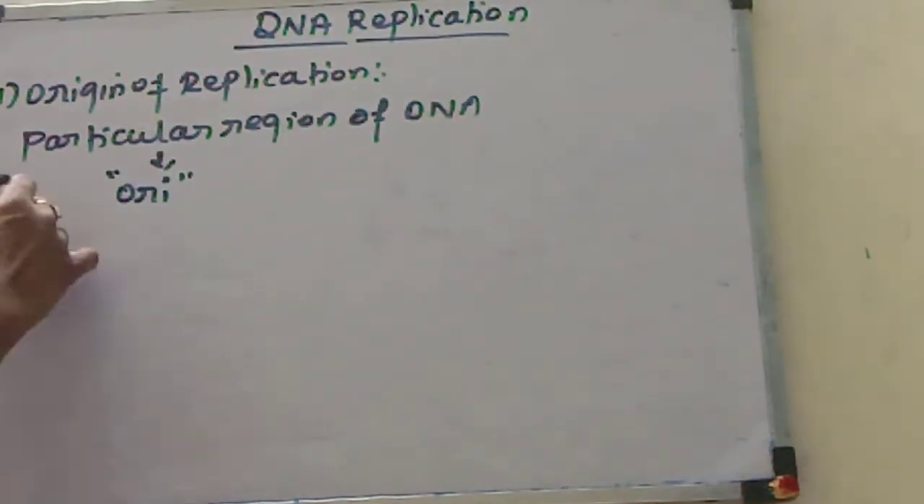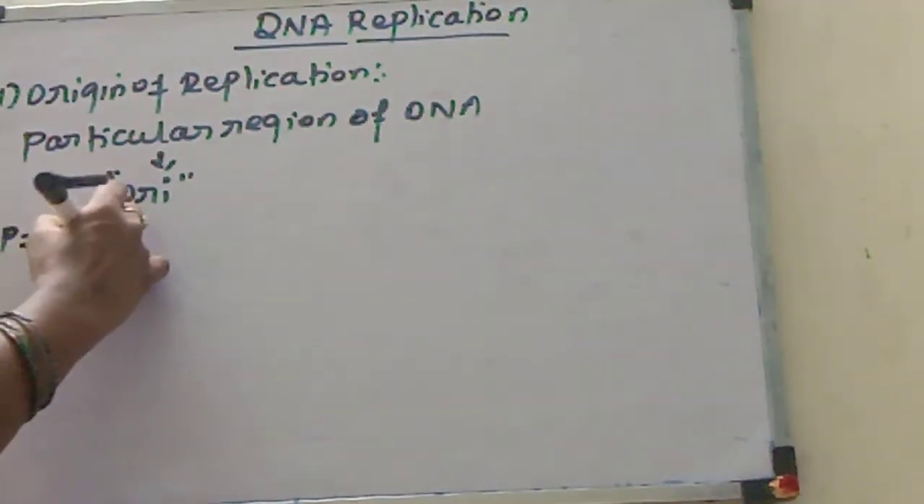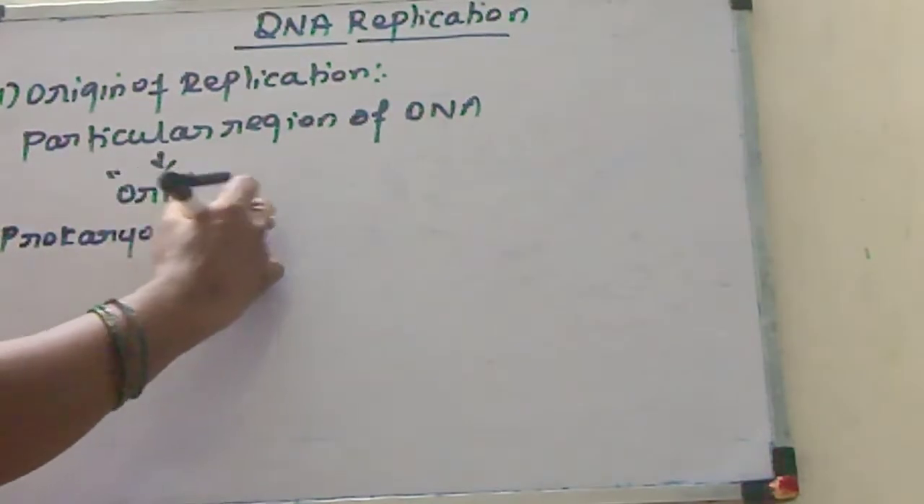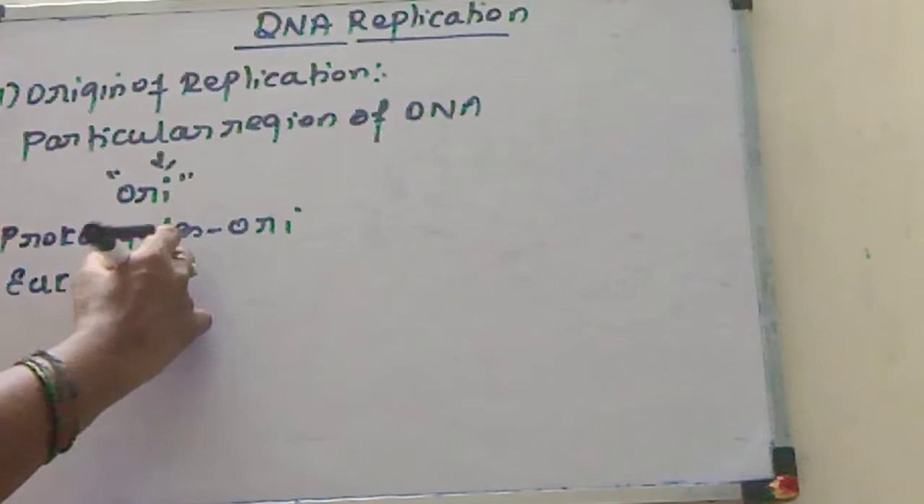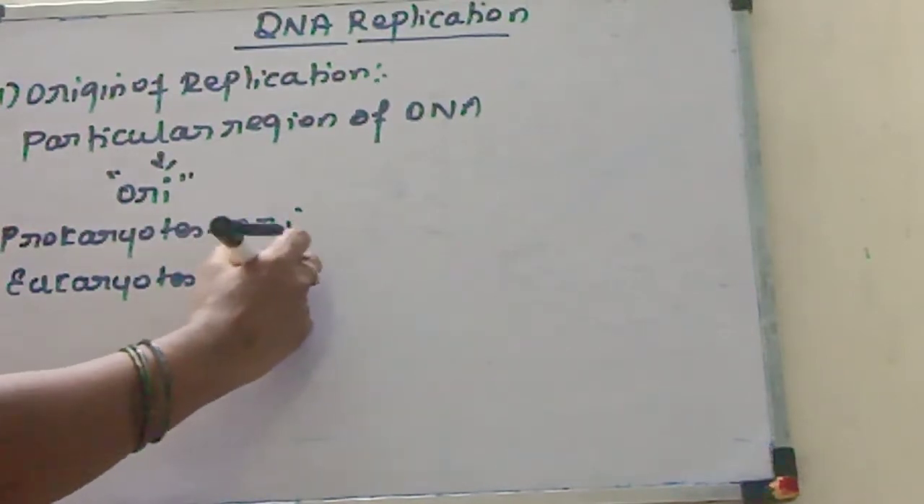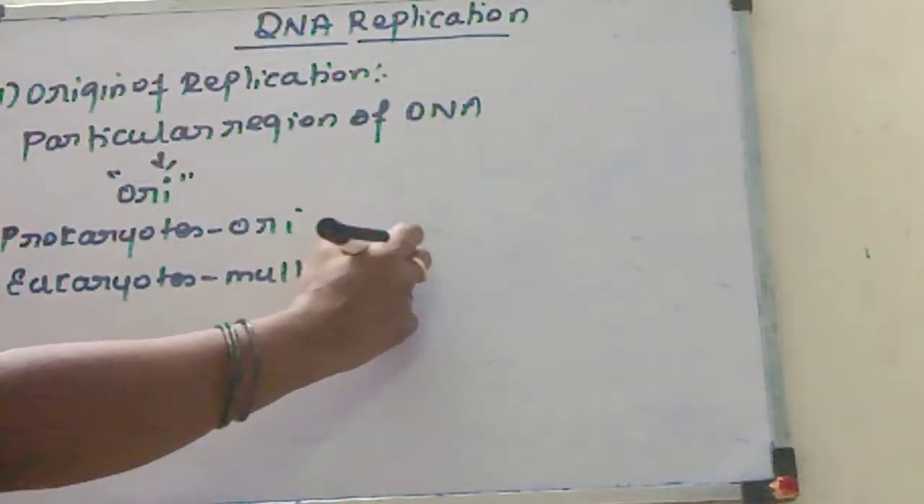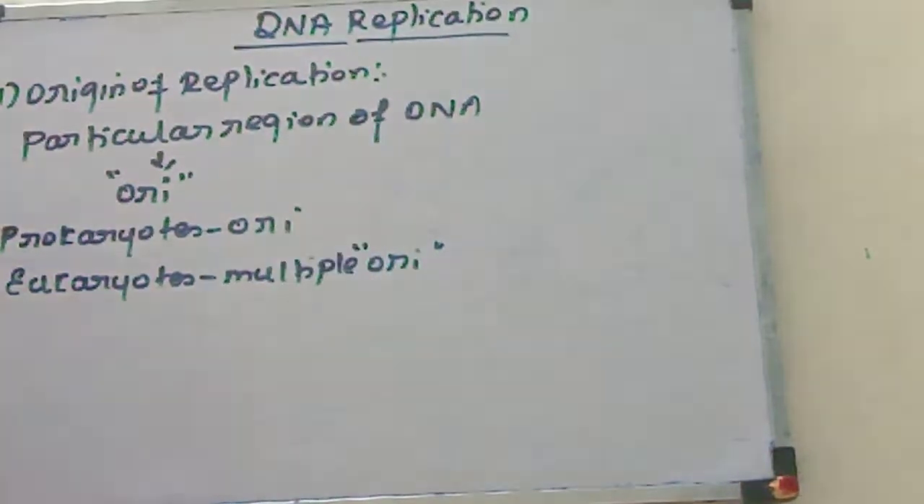If you take prokaryotes, in prokaryotes there is only one ORI region. But if you take eukaryotes, eukaryotes have multiple ORI regions. There are many ORI regions. ORI means origin of replication, where the DNA replication is going to start.